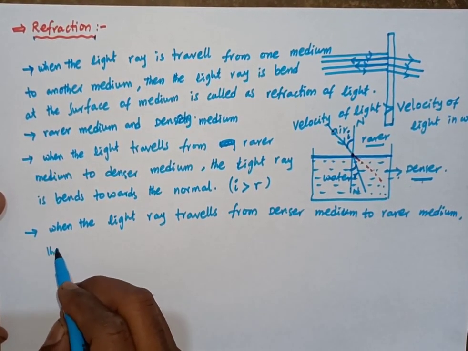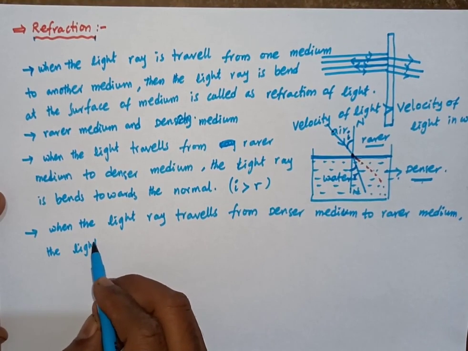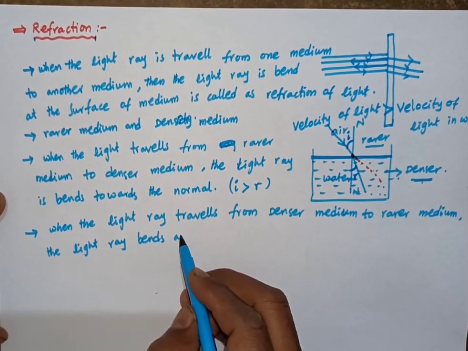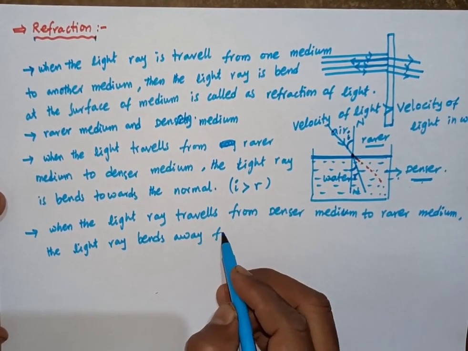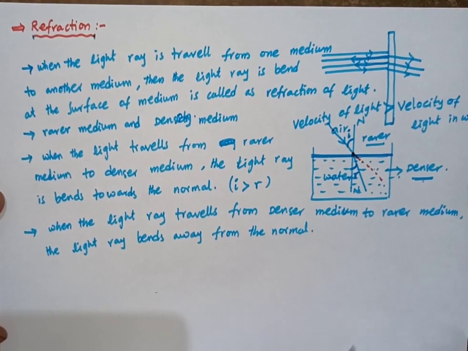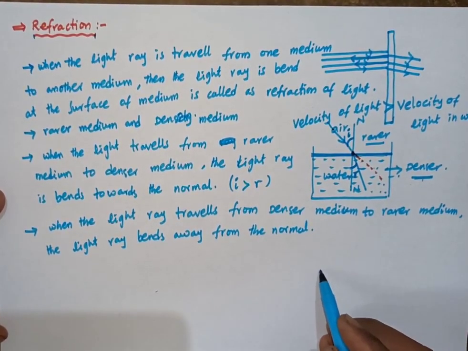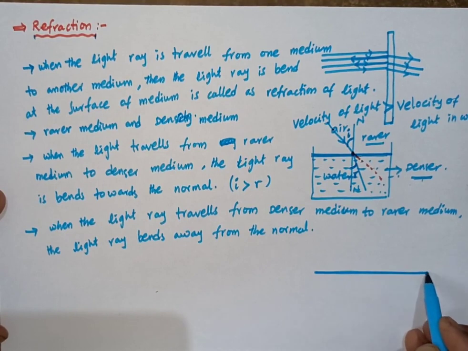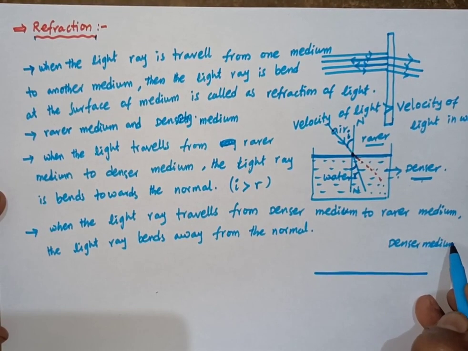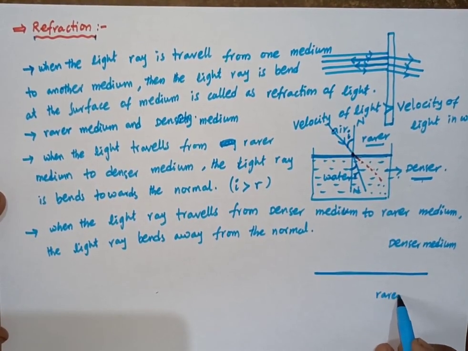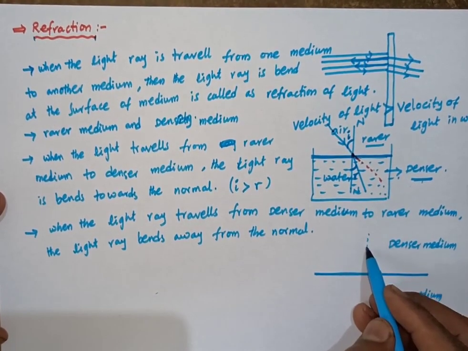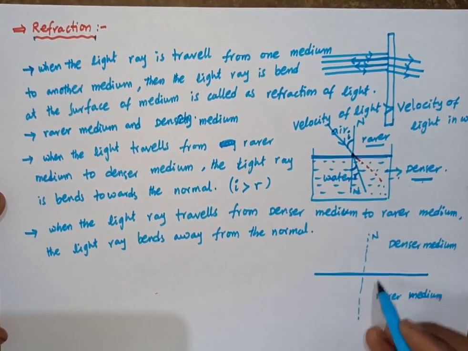Then the light ray bends away from the normal. For example, this is the interface. This is the denser medium, and this is the rarer medium. This is the normal, N dash is a normal.